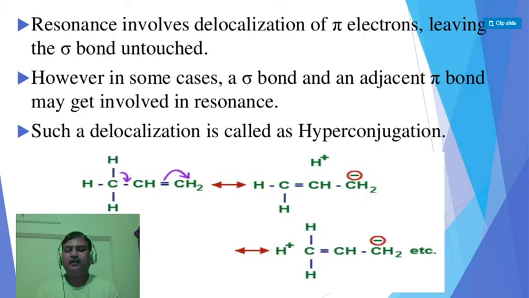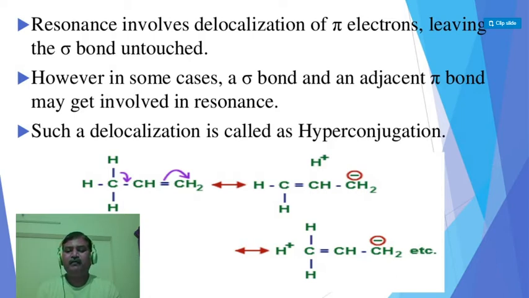The second prominent effect we have studied is the resonance effect, that is, a cyclic or acyclic system containing double bonds in the form of pi electrons.